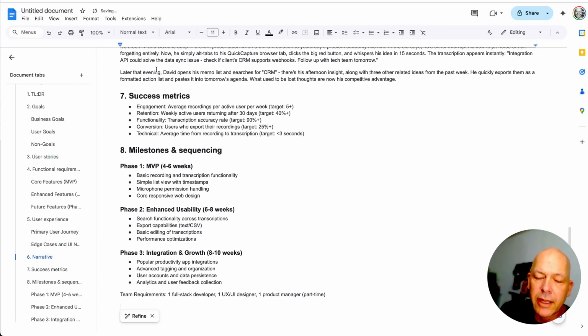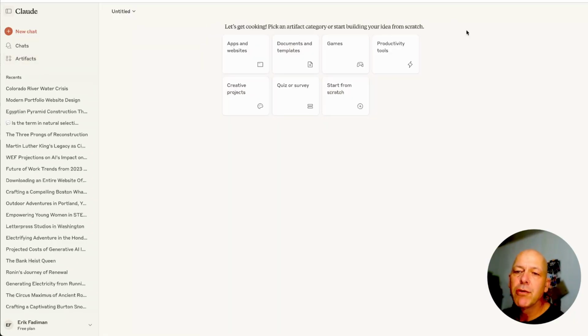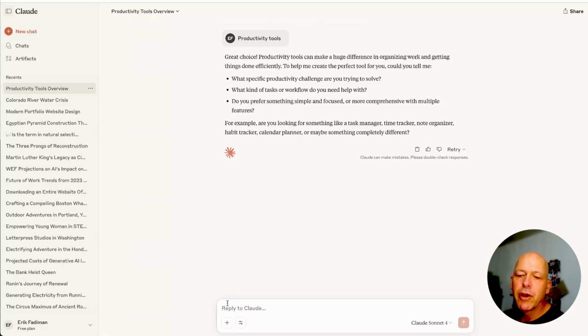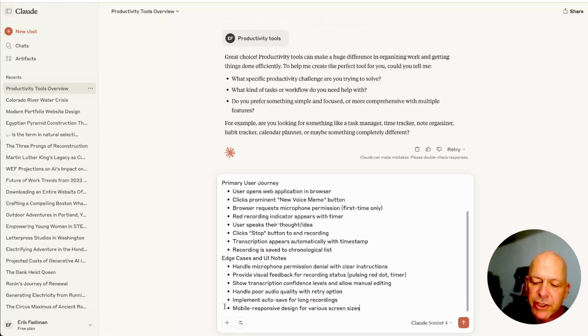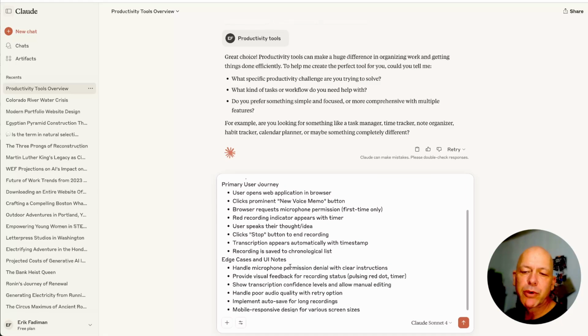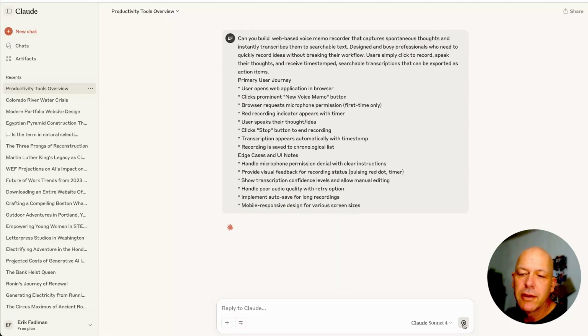And let's paste that. All right, so here I am in Claude in the Artifacts tab. I've condensed my PRD down into a few paragraphs and bullet points. I'm going to hit New Artifact, and it's currently 8:03 a.m. Apps and websites, documents and templates, productivity tools. I'm going to call it a productivity tool. Claude gives me a welcome, and I'm just going to paste what I have here, and I won't read this whole thing. Web-based voice memo recorder, primary user journey, edge cases and UI notes, and let's go.